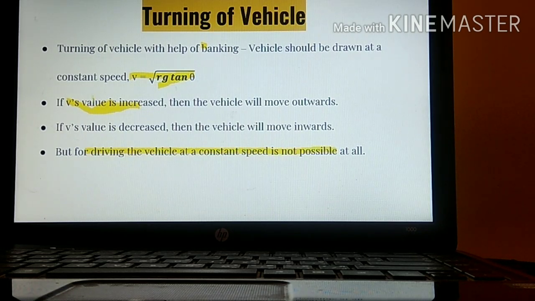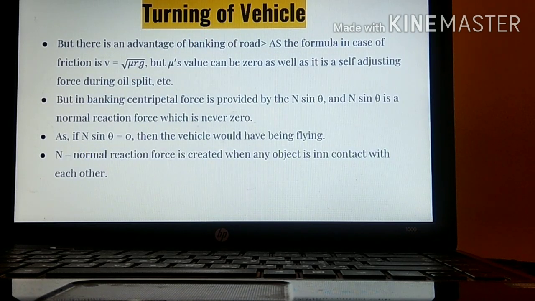Can you tell me, can you drive a vehicle at 20 meters per second each and every time? Even if the traffic is there, even if some car is standing in between, blocking the road, can the speed be kept constant or not? Next one. So what we'll be doing, we'll be taking the help of both of them and try to find out, and we will see the advantages whatever we have got now.